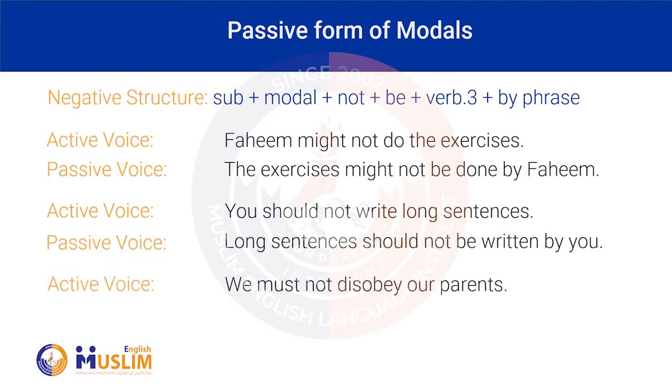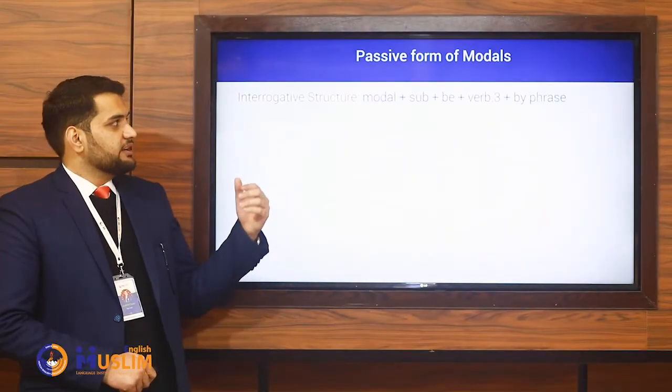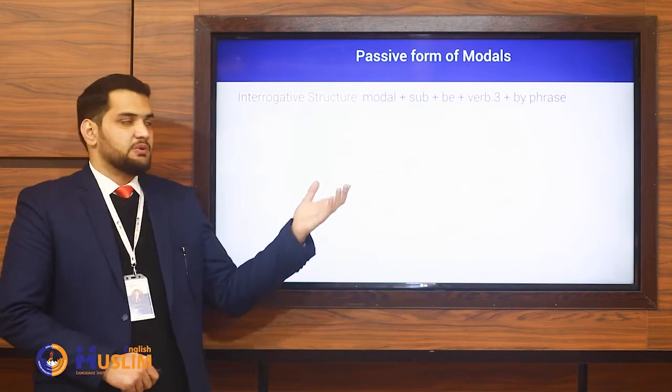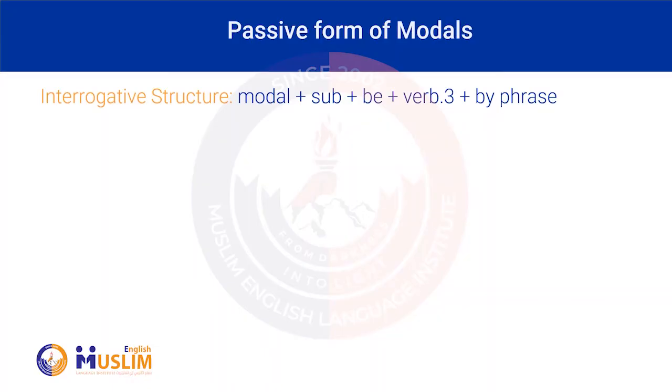And we must not disobey our parents. Passive voice, our parents must not be disobeyed by us. And the interrogative structure is pretty simple. We just bring the modal to the beginning of the sentence. So we've got the modal plus subject plus be plus verb 3 plus by phrase.